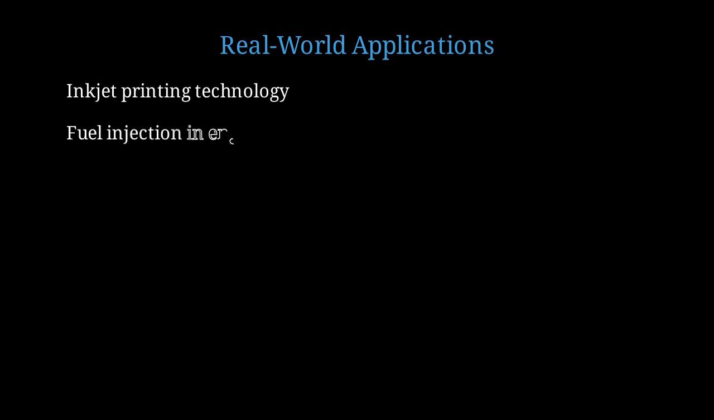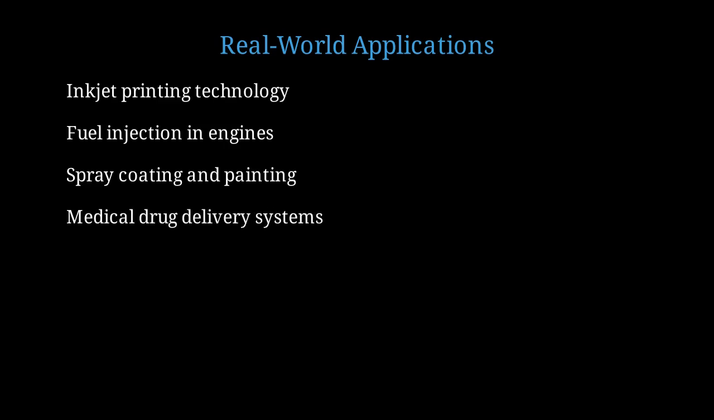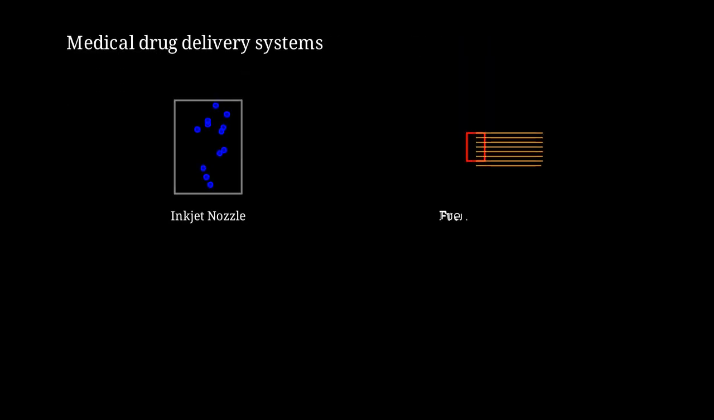In engines, fuel injectors must atomize fuel efficiently. The regime depends on injection pressure and nozzle design. Industrial spray coating needs uniform droplet size. Operating conditions are chosen based on these fluid dynamics principles. Medical nebulizers and drug delivery systems use these principles to create droplets of specific sizes for optimal absorption. From inkjet printers to fuel injectors, the jetting-dripping paradox influences countless technologies.